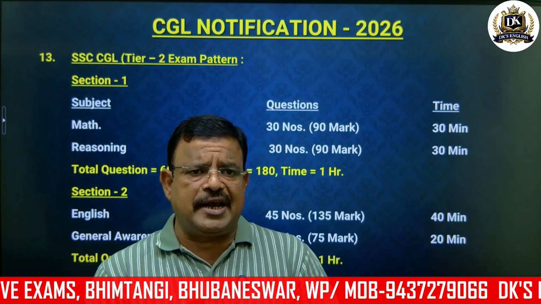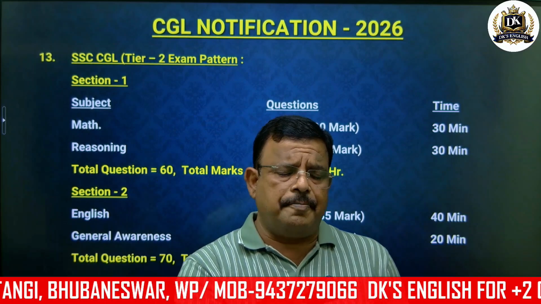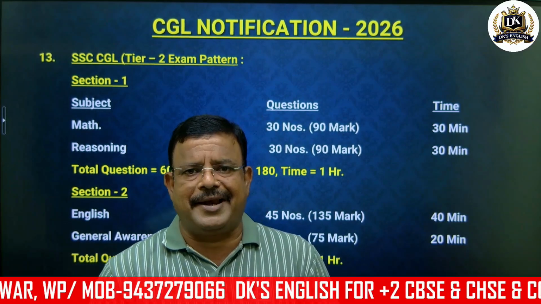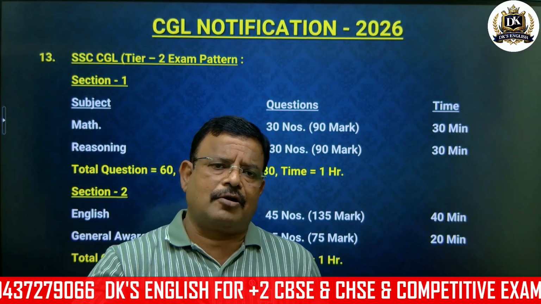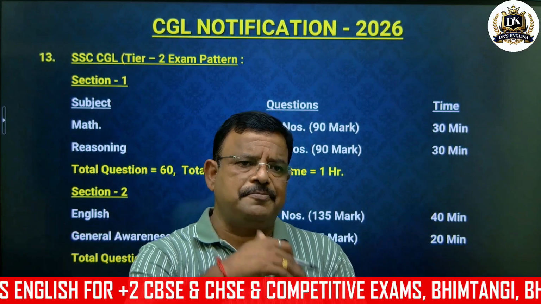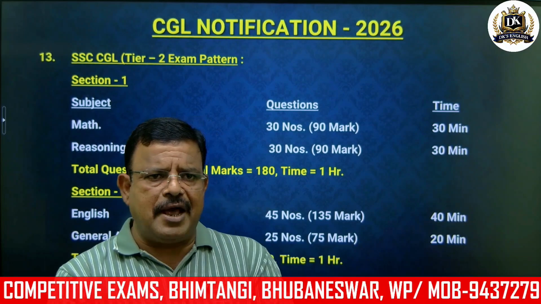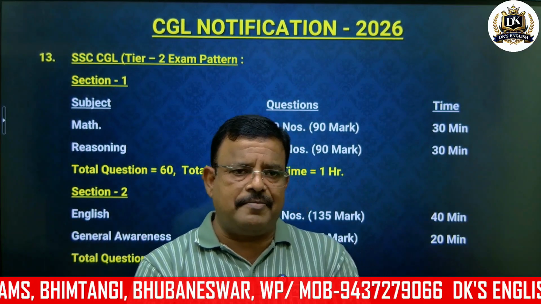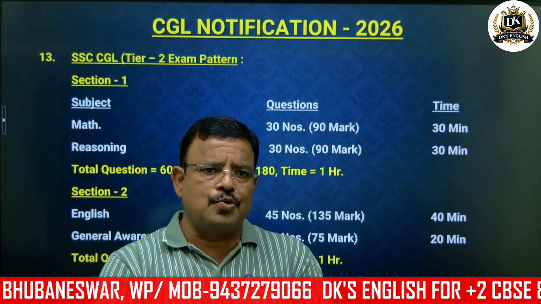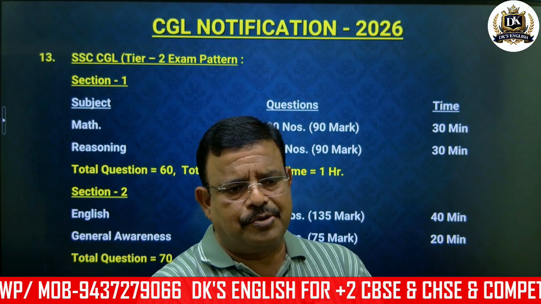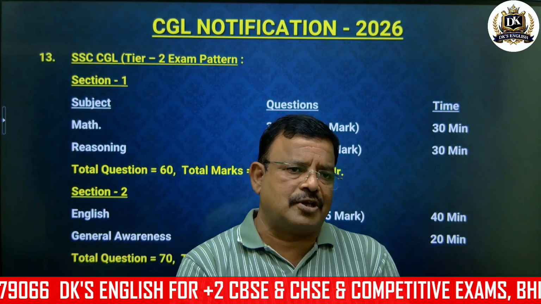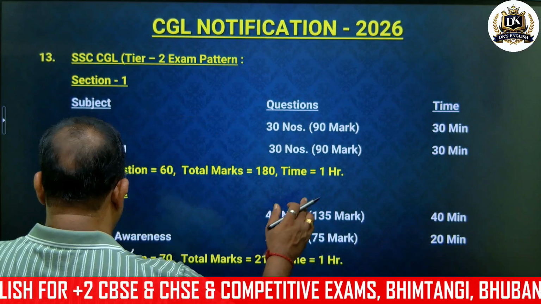So reasoning and general awareness depend completely on your preparation. But this is very important. In mathematics you will get 90 marks, and in English 135 marks. Okay, in section 2, this is very important. So always be vigilant for those 2 subjects. Okay, then